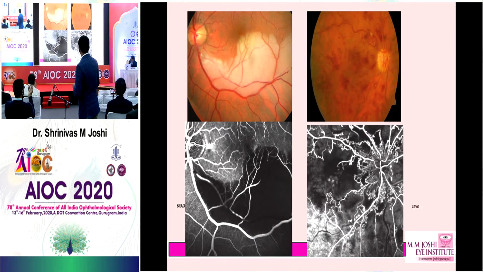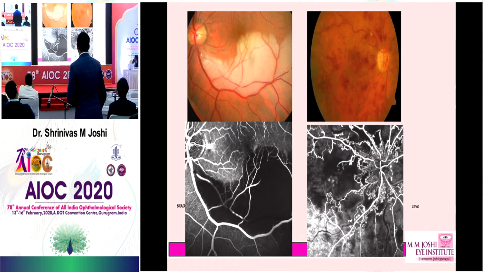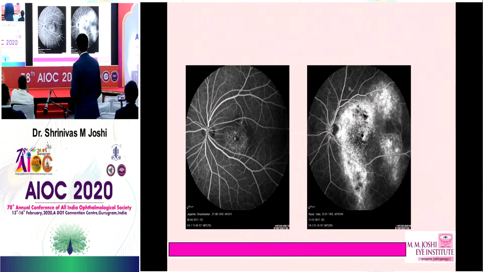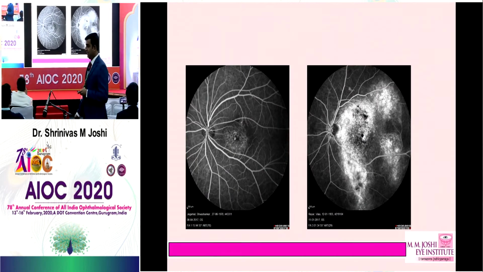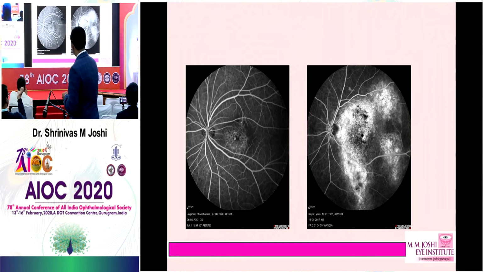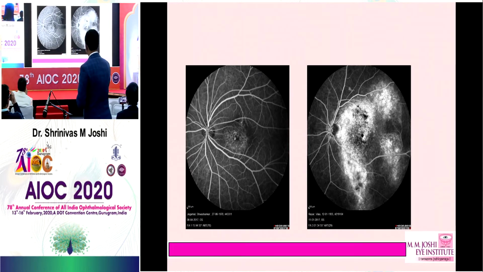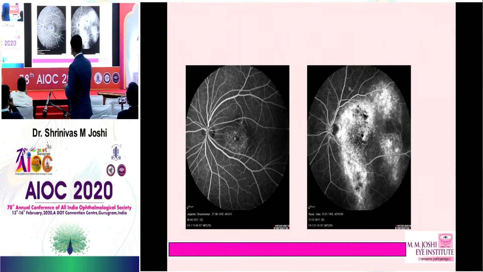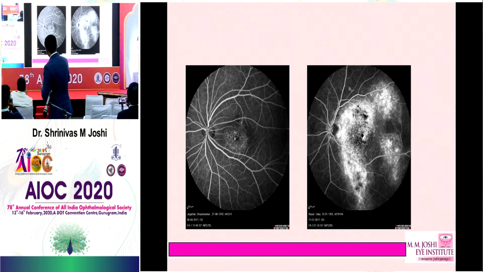Okay. And then what are these patchy areas of hypofluorescence you see? Very good. So that is the capillary non-perfusion areas in case of CRVO. What is this? Quickly. This is drusen. These are all drusens. Okay, this is again the late venous phase where you can see the patchy areas of hyperfluorescence here.